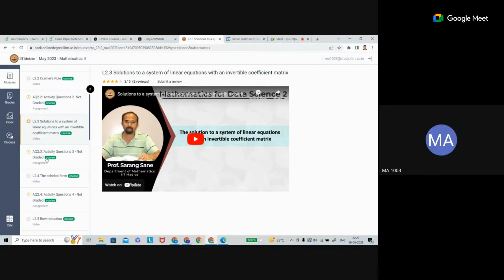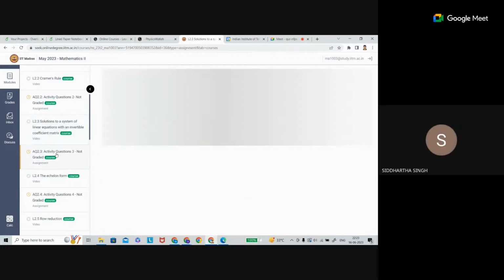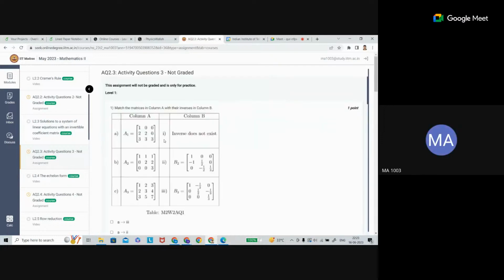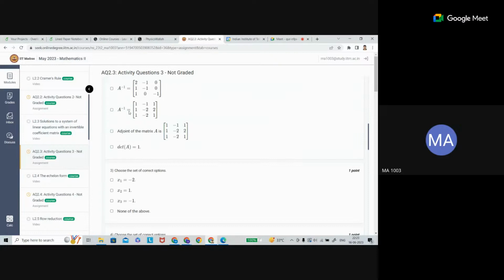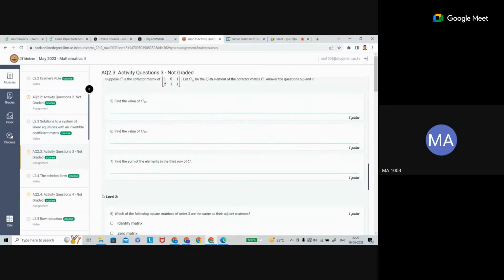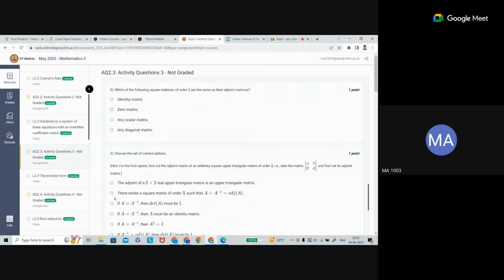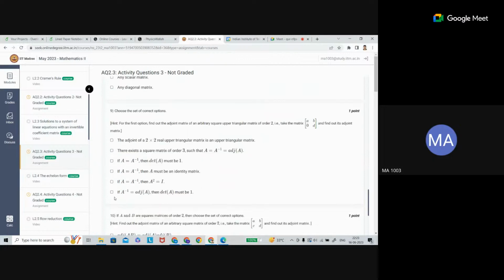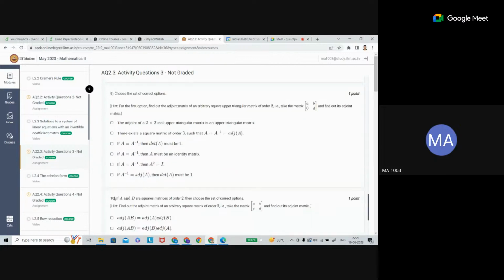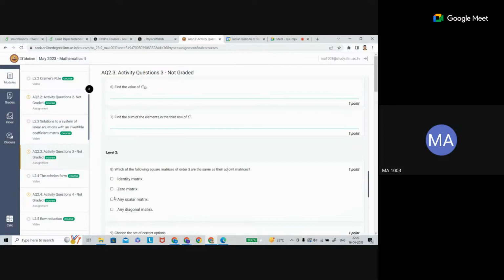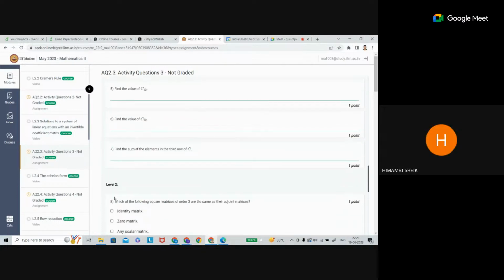Level 2 means the questions are tougher than level 1. In each activity there is level 1 and level 2. If you see the activity, this is level 1, and there will be some 4 to 5 questions. Then in level 2 there will be 2, 3, or 4, 5 questions. It is actually challenging, you can say challenging problems. Sir, can you explain the activity 2.68 questions?